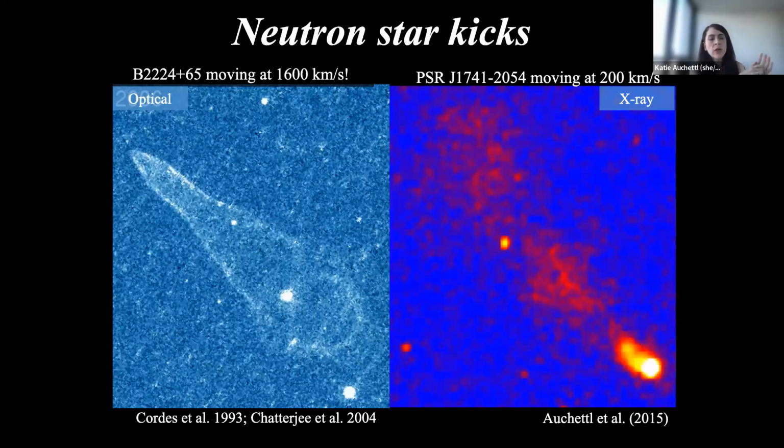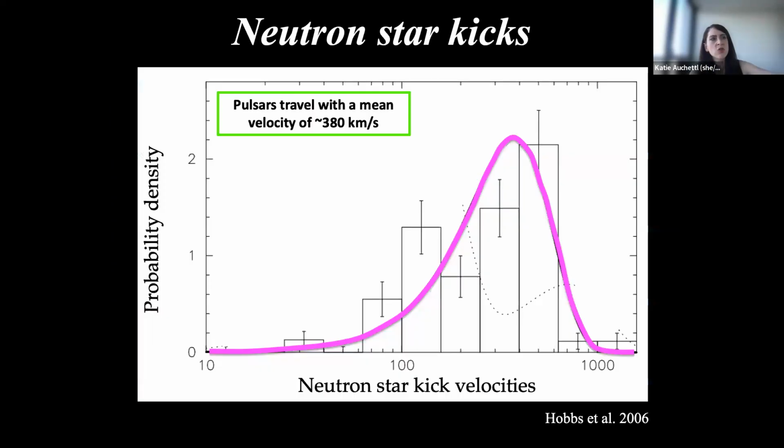So we know, for example, that neutron stars are kicked and are moving very rapidly through the sky. Here are some examples where we have one moving incredibly fast, and then one moving at more typical values. But what we can look at is the distribution of those neutron star kicks, and what we find is that it's described by this very nice function here, where the mean velocity of most pulsars that we observe, both those harbored within a remnant and also ones that are isolated, tends to be around about 380 kilometers per second.